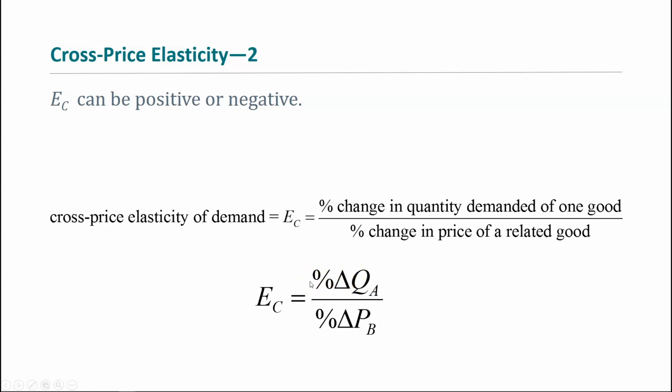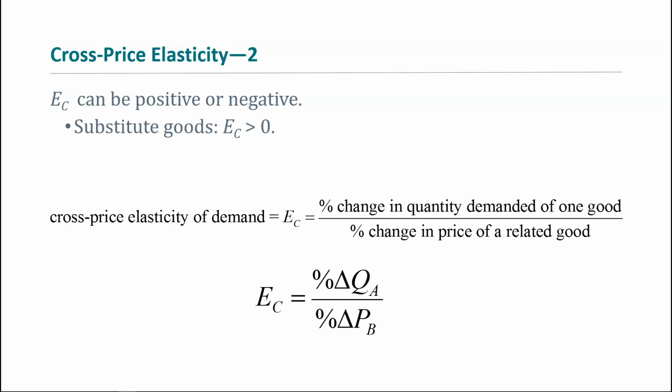You'll switch from buying Pepsi to buying Coke because Pepsi is more expensive. So when the price of good B goes up, the quantity demanded of good A also goes up. We have a positive sign on the bottom, positive sign on top. This means we have a positive overall cross-price elasticity. For substitutes, we'll have positive cross-price elasticity.